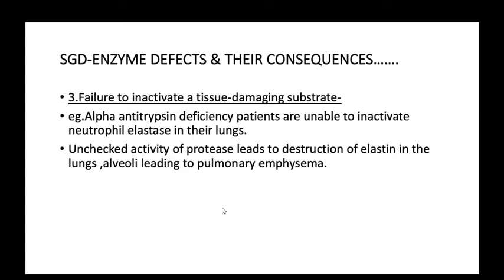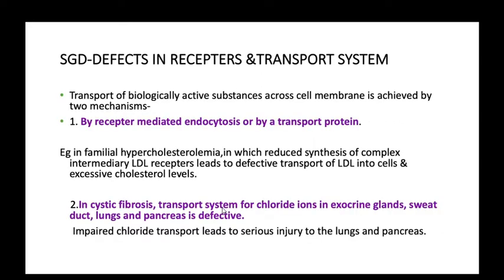Okay, second as disease, defect in receptor and transport system. Transport of biologically active substances across the membranes is achieved by two mechanisms, by receptor mediated endocytosis or by a transport protein. Okay, the example is familial hypercholesterolemia, in which reduced synthesis of LDL receptors leads to defective transport of LDL into cells and excessive cholesterol level is increased.